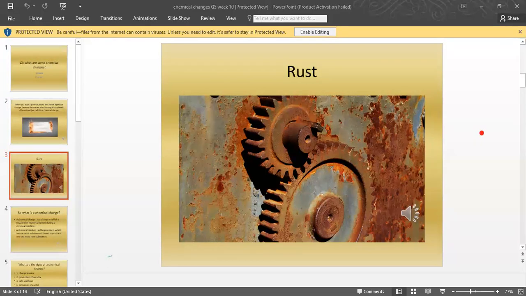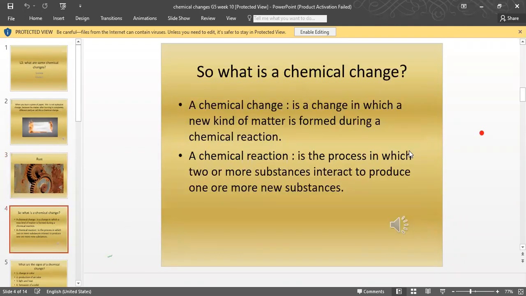Now the next thing is, what is a chemical change?